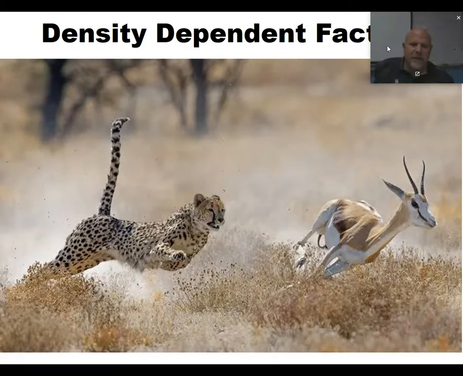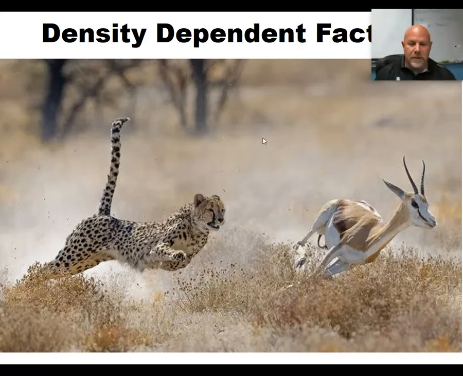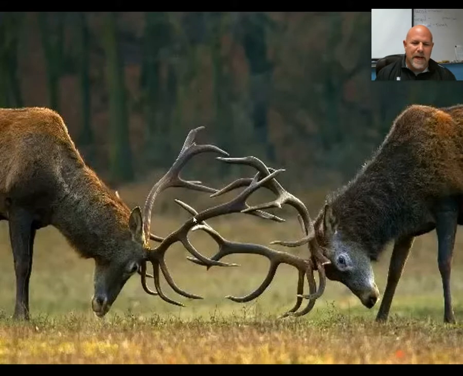So what types of factors are going to have an effect on population growth? Well, there's a couple different things. There's density dependent factors, and those are factors that are dependent on population size. And there are density independent factors, where population size doesn't matter. So some density dependent factors are things like predation. The more predators you have, the harder it is for your population to grow. Competition: the more competition for mates, the harder it is for an organism to survive and reproduce.